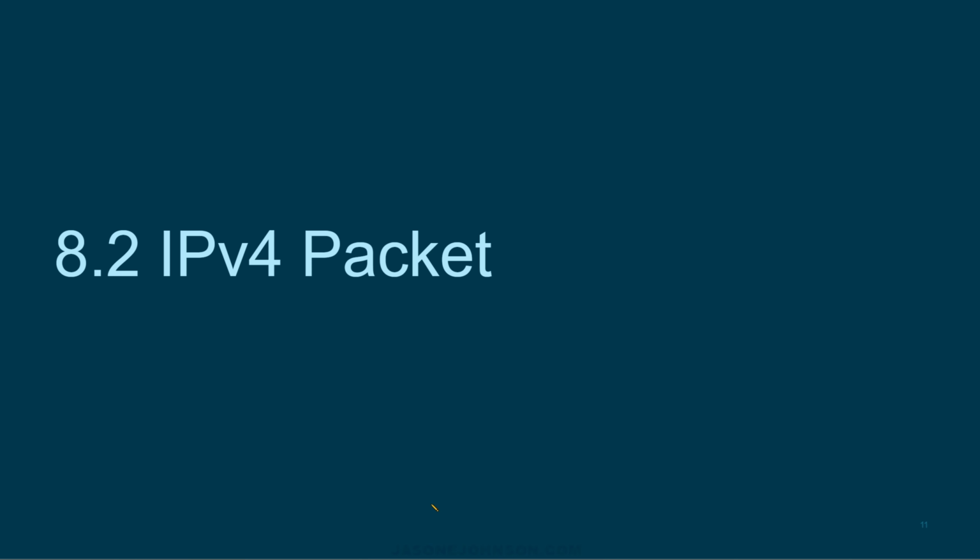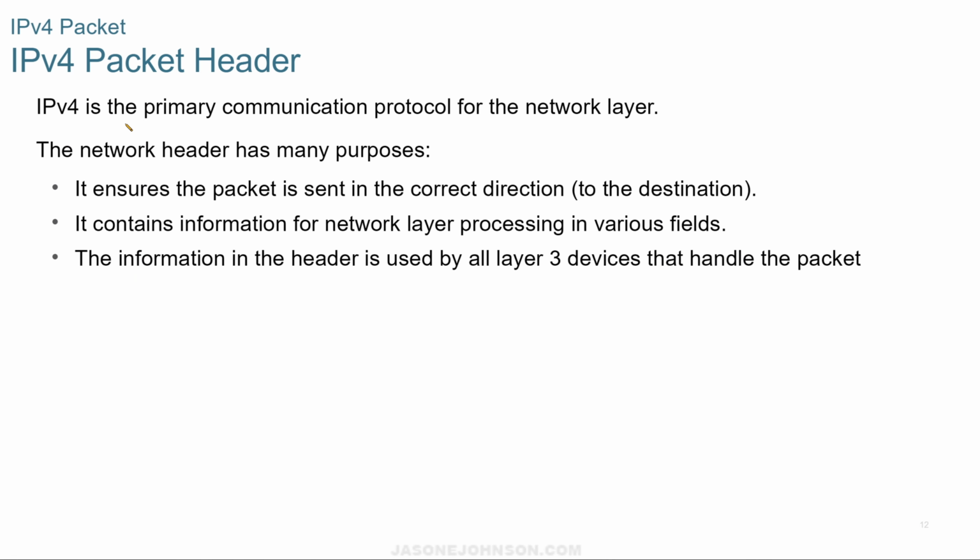Let's take a look at the IPv4 packet. IPv4 is the primary communication protocol for the network layer. The network header has many purposes. It ensures the packet is sent in the correct direction to the destination. It contains information for network layer processing in various fields, and the information in the header is used by all layer 3 devices that handle the packet.